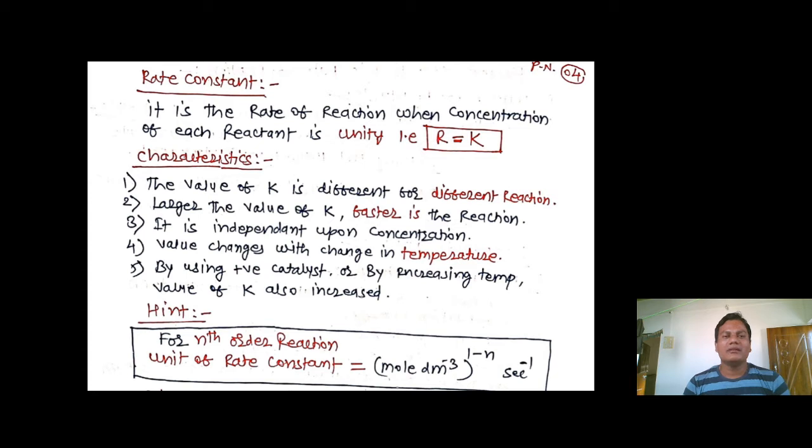Now the next point is the rate constant. How can we define it? It is the rate of reaction when the concentration of each reactant